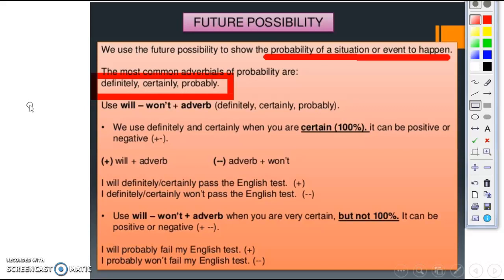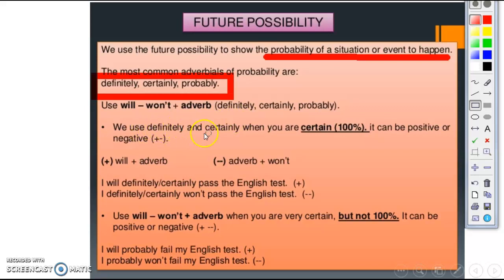We use these adverbials with will to express probability. So first, we use will or won't plus the adverb.